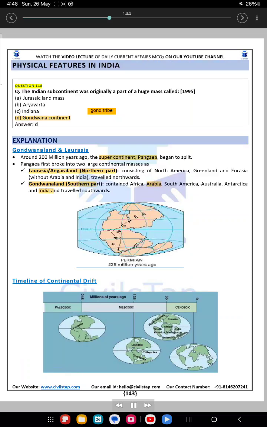Question 118. The Indian subcontinent was originally a part of a huge mass called 1995. A. Jurassic land mass. B. Aryavarta. C. Indiana. D. Gondwana continent. Answer: D. Explanation: Gondwanaland and Laurasia.